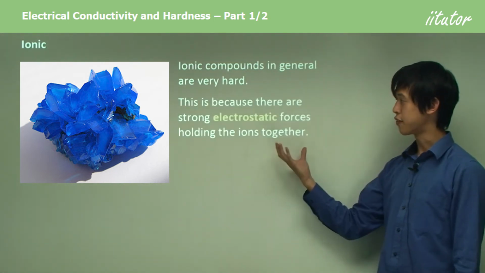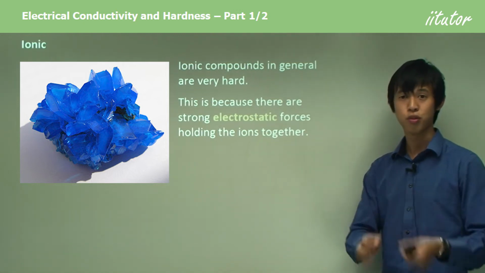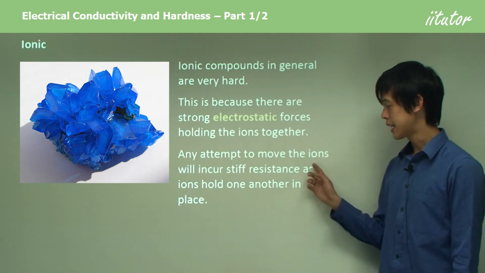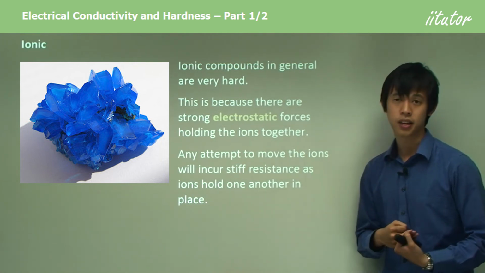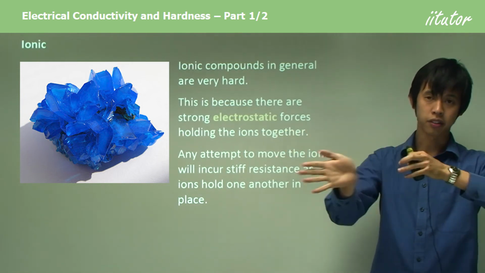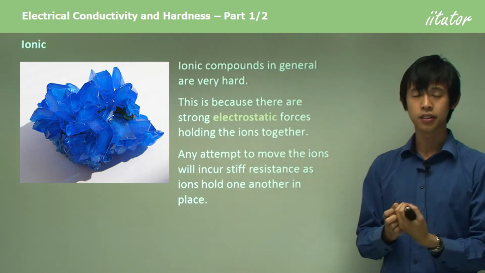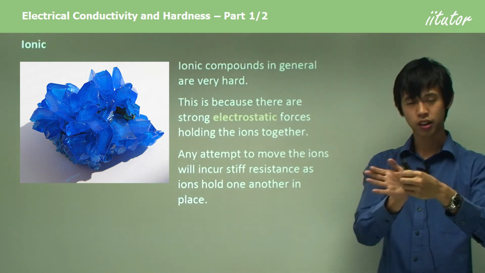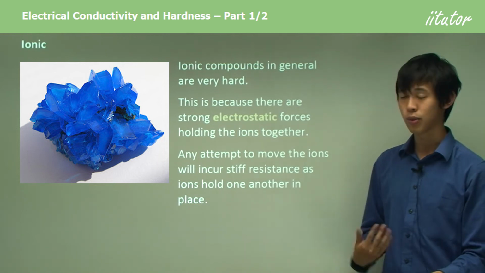Now this is because there's very strong electrostatic forces holding the ions together, so they don't want to move around next to each other. Any attempt to move the ions will incur stiff resistance, as ions hold one another in place. In order to deform something, I need to be able to move its molecules or its particles from place to place. And because the ionic substances are so strongly held together to one another, they don't want ions moving from place to place. So they'll resist me trying to deform it. And that's why they're very hard.